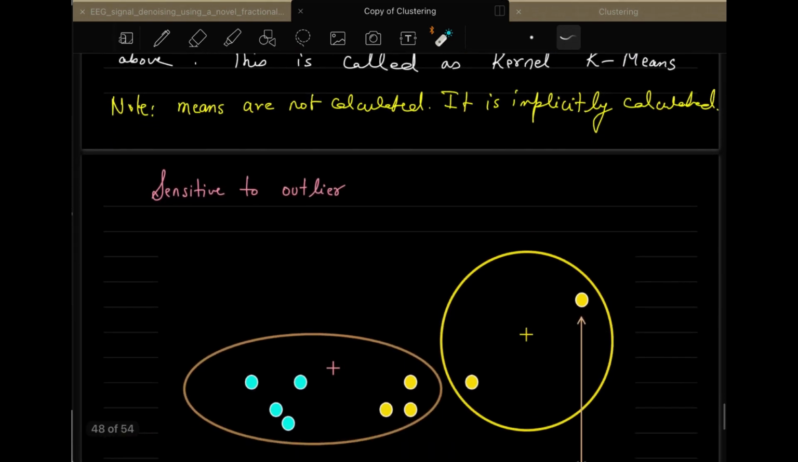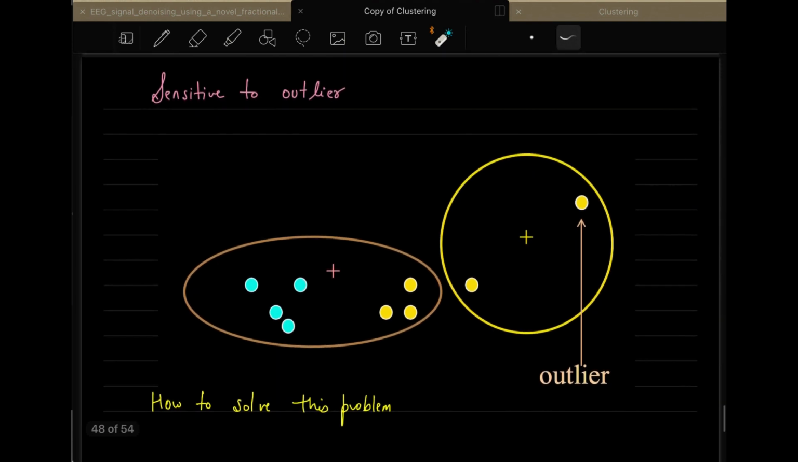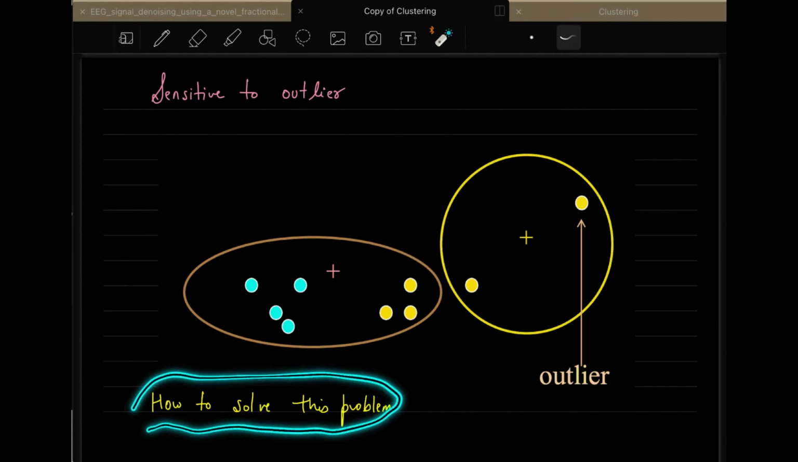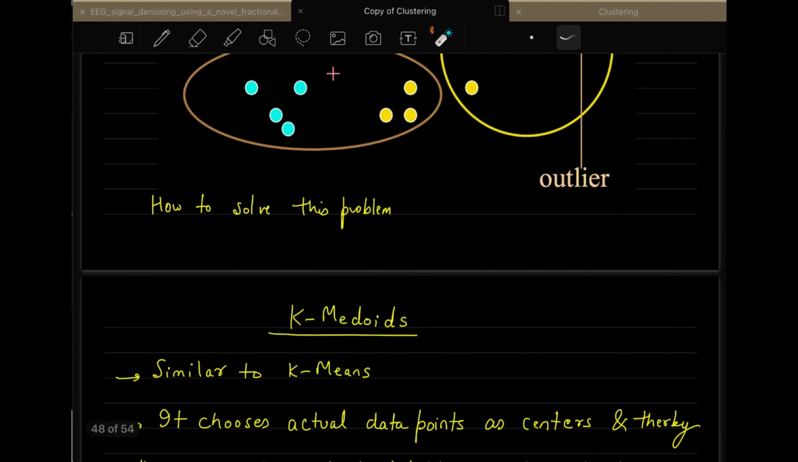Now, if you recall, I had this slide where we have this sensitivity to the outlier thing. So, in order to solve this type of problem, what we do is we use k-medoids.